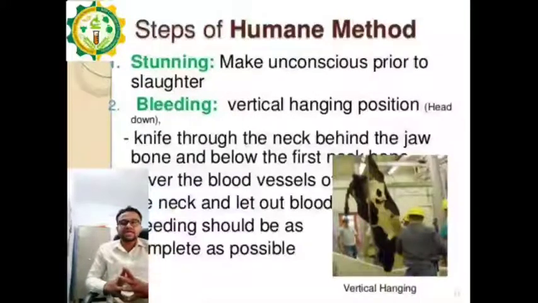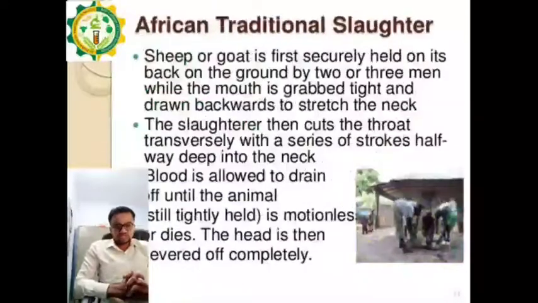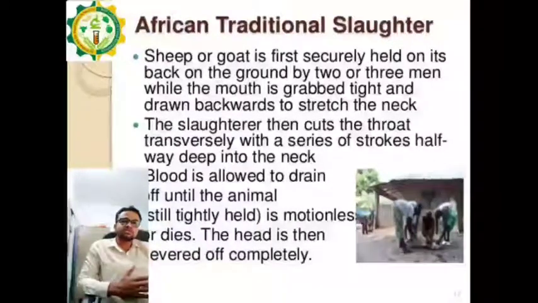This is the technical method used for slaughtering of animal, and mostly it is also used everywhere in the world. Okay, then next is the African method, African traditional method. As we are now moving from the humane method to the traditional method. In traditional method we have seen that first method was the African method.